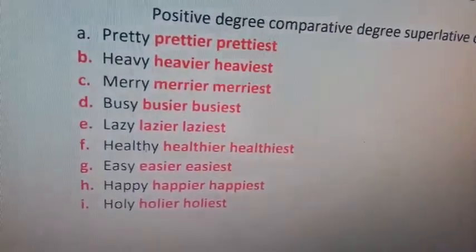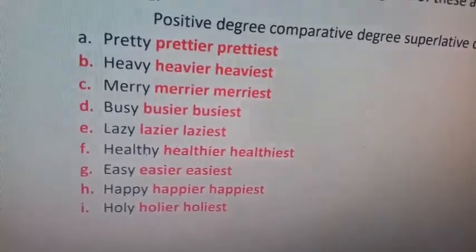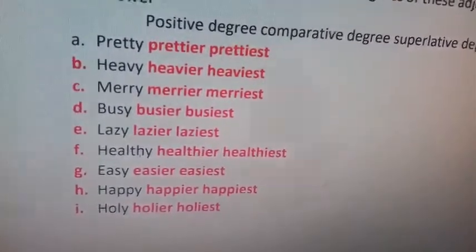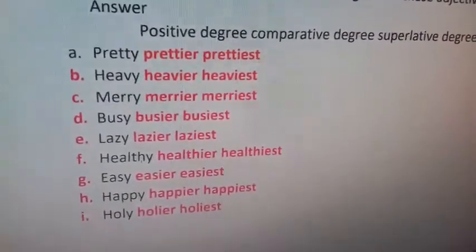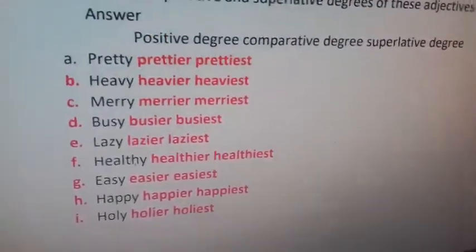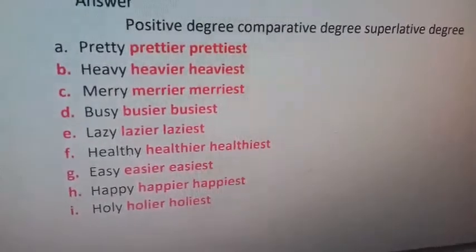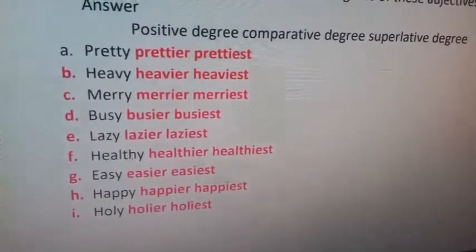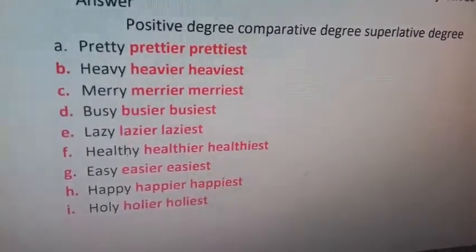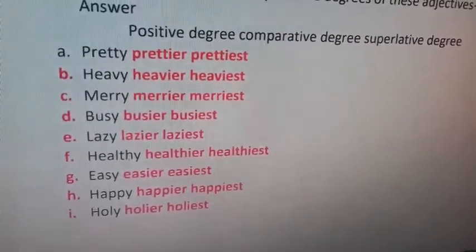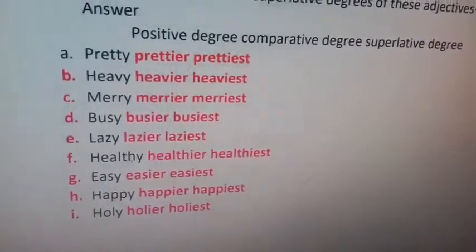As you should see, A. Pretty. Spelling is PRETTY. Its comparative degree is prettier, PRETTIER. Here Y has been replaced by I. After that ER has been added, and in prettiest Y has been replaced by I and EST has been added.